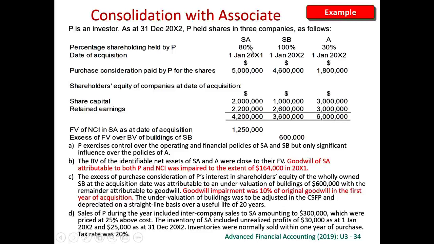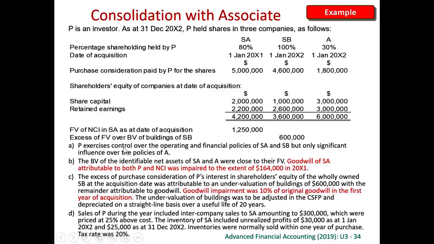Because this is an 80% subsidiary A, there will be a non-controlling interest. The question told us that the fair value of the non-controlling interest at the day of acquisition was 1.25 million. For subsidiary B, there's no non-controlling interest because this is a wholly owned subsidiary. But for subsidiary B, we have been told that there has been an excess of fair value over book value. So there is a fair value increment for a building. This fair value increment will be 600,000.